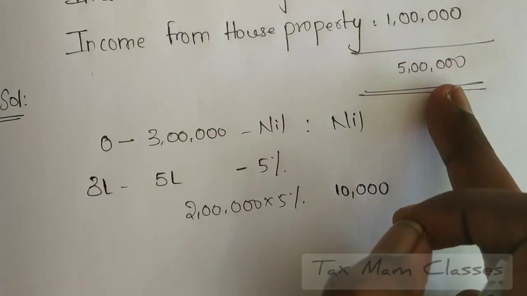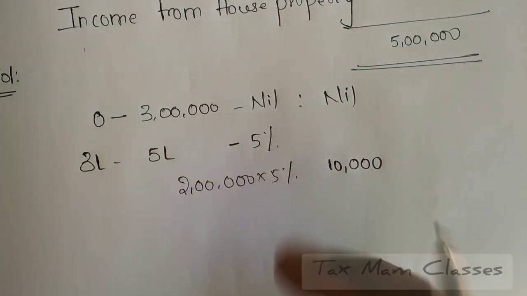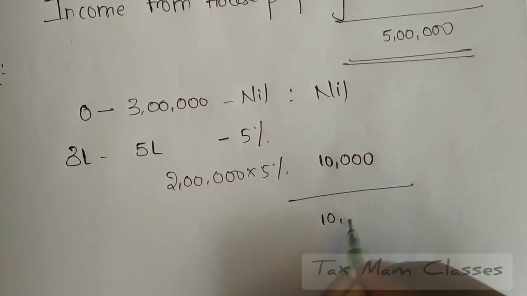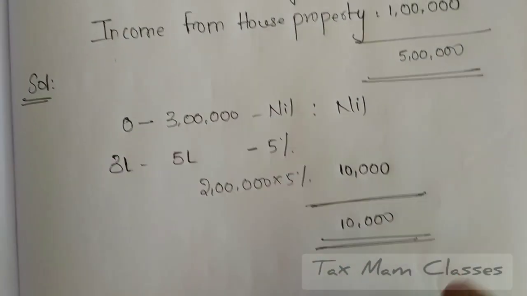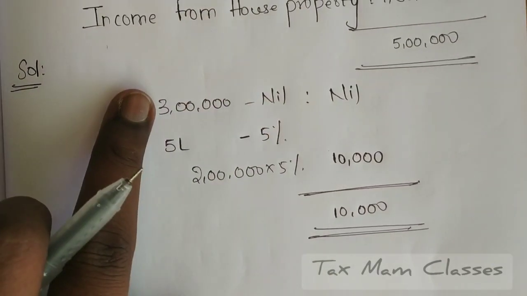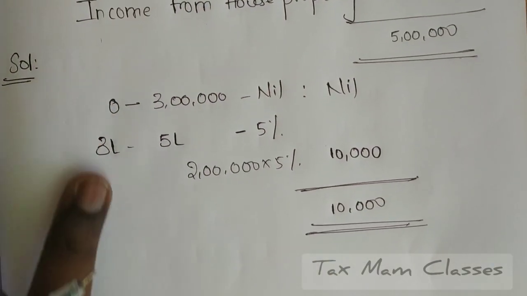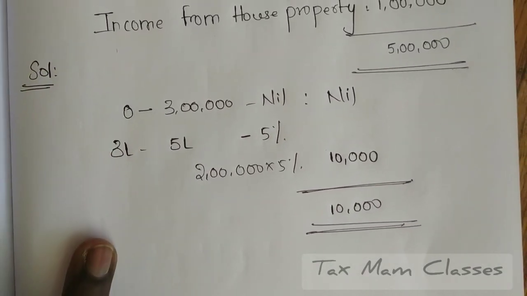So we have computed the tax liability on the total income of up to 5 lakhs. That means his total tax liability is 10,000. So how to compute tax liability: we have to compute the tax liability of an individual on the slab rate basis, not directly. So this is how we have to compute the tax liability.